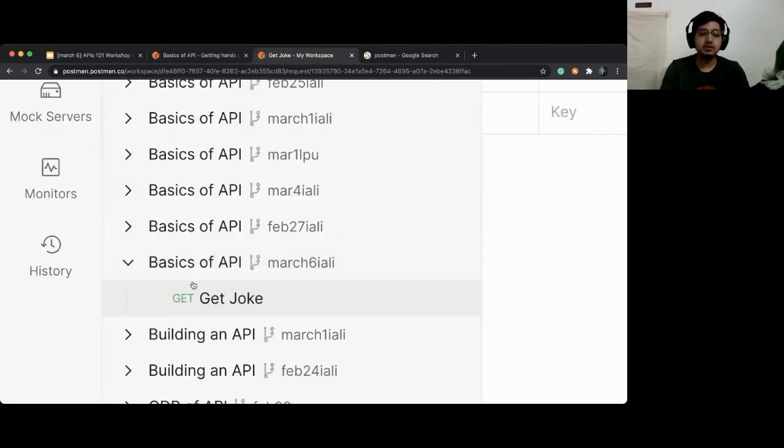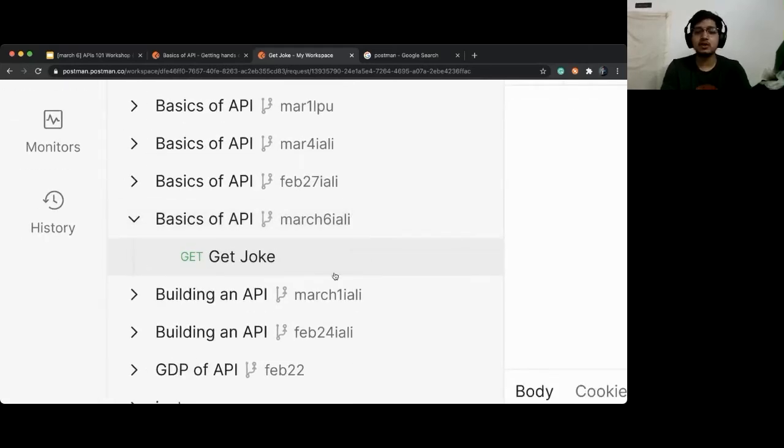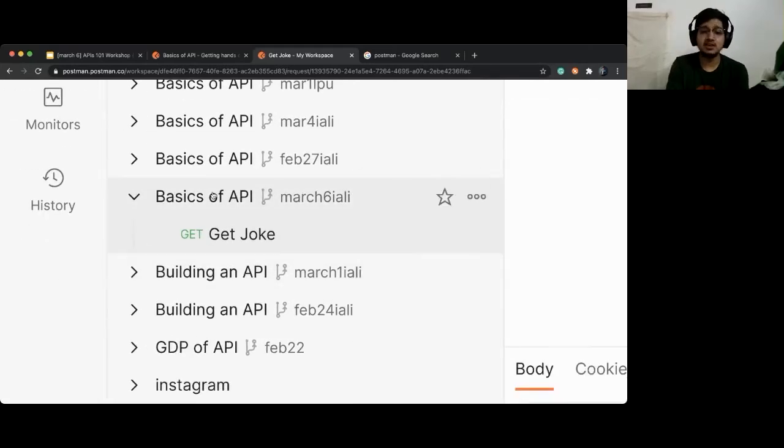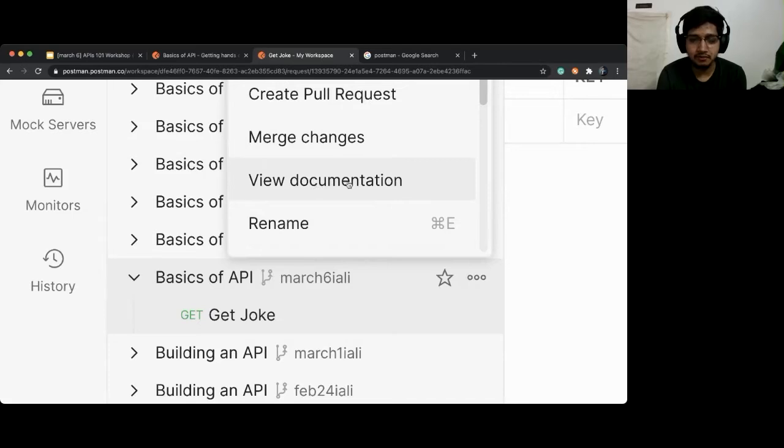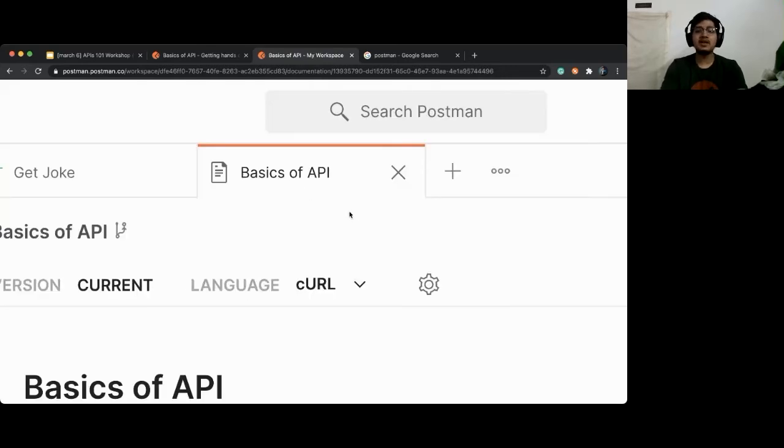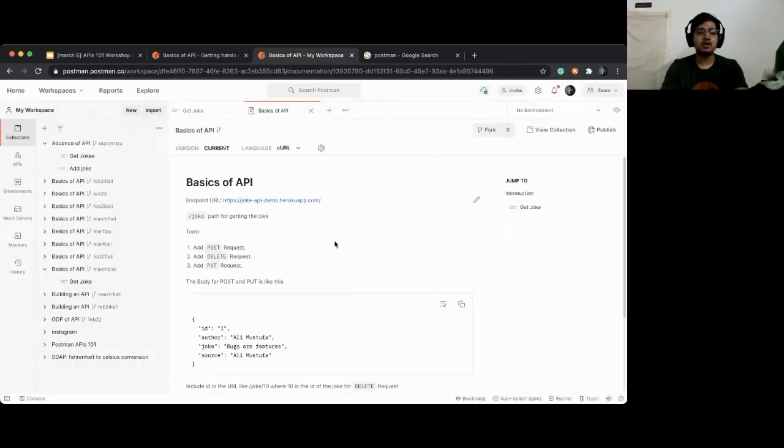So what we need to do is basic operations about APIs. I want you to go to the documentation. It is where everything is situated. Go to basics of API, click on these three dots and click on view documentation. It will open a new tab with the documentation.